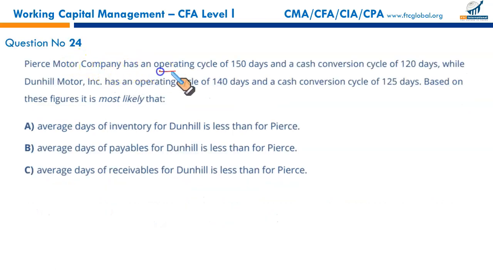Pierce Motor Company has an operating cycle of 150 days. Operating cycle means your accounts receivable period and your inventory period. It takes about 150 days for your inventory to sell and for your customers to pay you back. This is called your operating cycle. If you deduct your accounts payable period from this, you get the cash conversion cycle. So Pierce Motor Company has an operating cycle of 150 and a cash conversion cycle of 120. The difference between these two is 30. It means you take 30 days to pay your supplier.